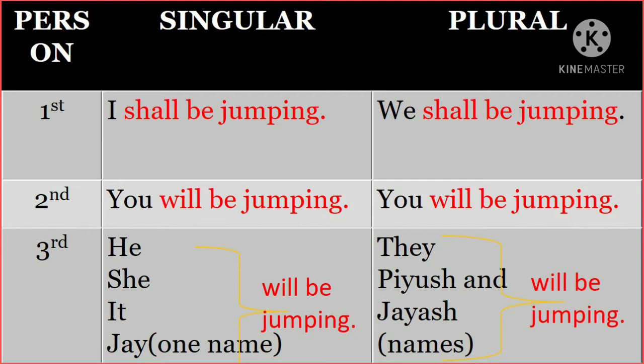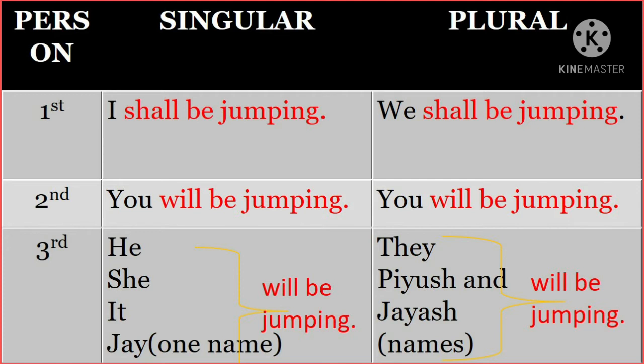But in the notes I will tell you later that when the situation is specific, if it is compulsory, then we use the vice versa. Where we are using shall, we use will, and where we commonly use will, we use shall. This is called exchanging, but it happens only in special cases.